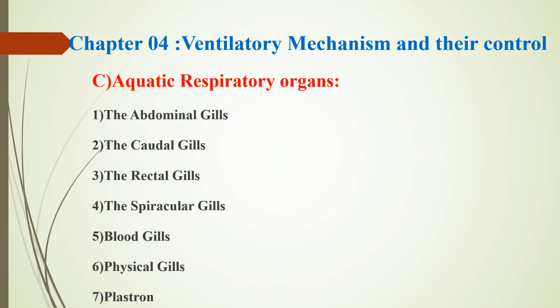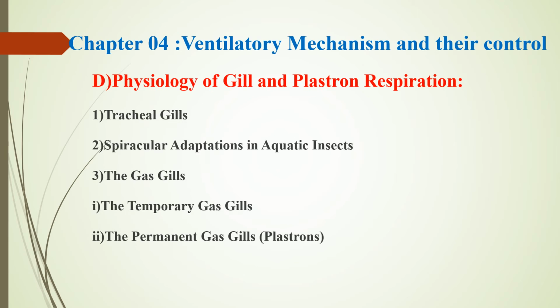The plastron is well developed in the naucorid bug. Then, physiology of gill and plastron respiration. Tracheal gills.